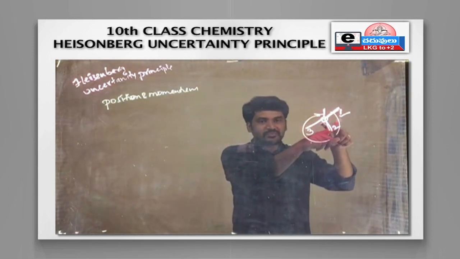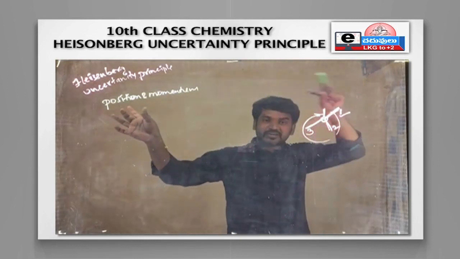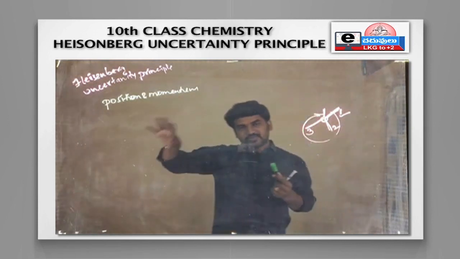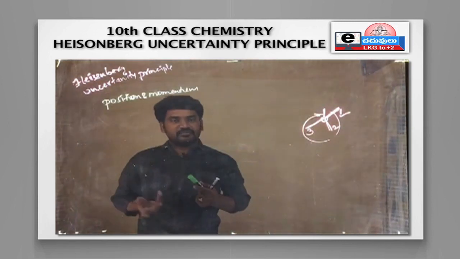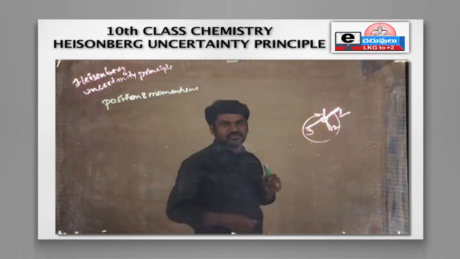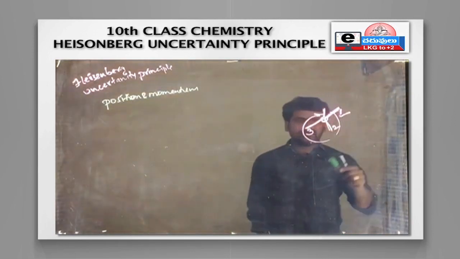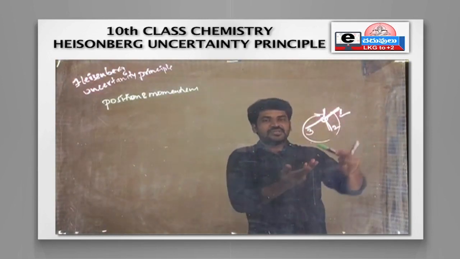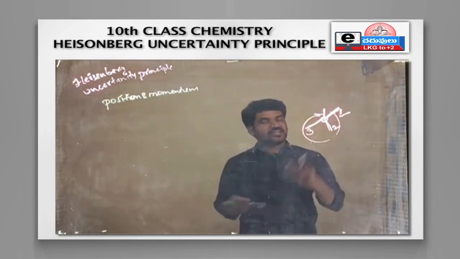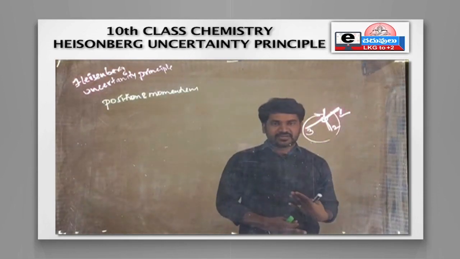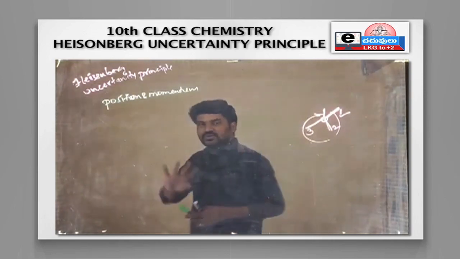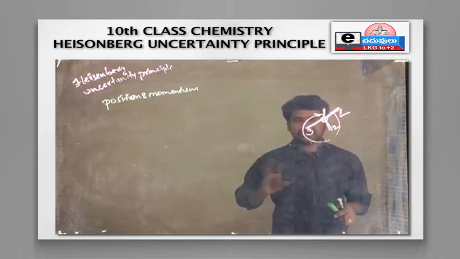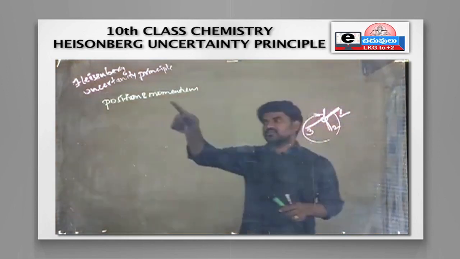So we are able to find the position only when the momentum becomes zero. That means no momentum is there, but our condition is that the particle should be in motion, that is, with velocity. Already we discussed, particles always revolve, whether they take energy and move to higher levels, or emit energy and come back. In both ways, they are moving only, they are not stable, right? So the particles should not be stable. That means momentum should not be zero.